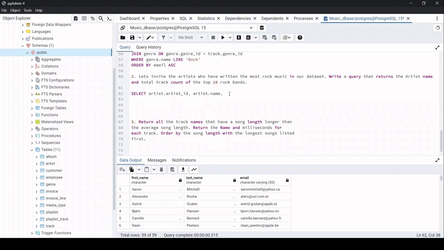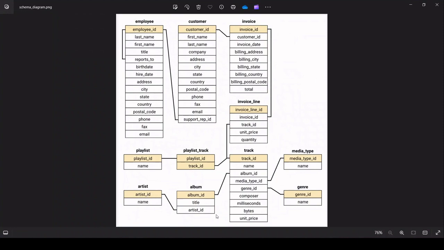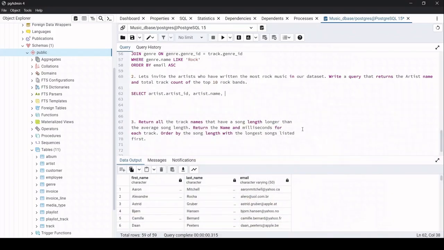And what else do we need? We need the count of the artist ID, okay? So we can use a count function here of artist ID, and I want to assign this as number of songs, so that it's easy for us to understand, right? And now from which table will I take this?